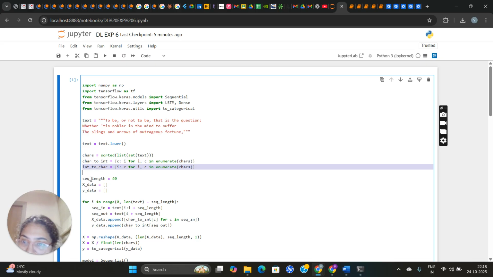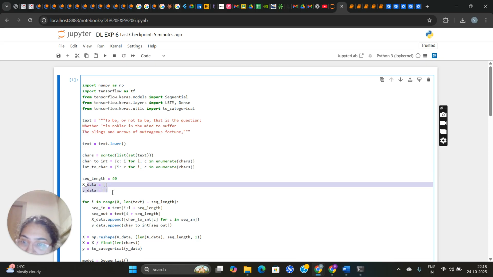Here we have given sequence length 40, x data and y data. Sequence length 40 means each input sequence will have 40 characters. Sequence in means the current sequence of the 40 characters. Sequence out is the next character that the model should predict. And it will convert each sequence into numbers using char to int and append sequences to x data, that is the inputs, and y data, that is the outputs.